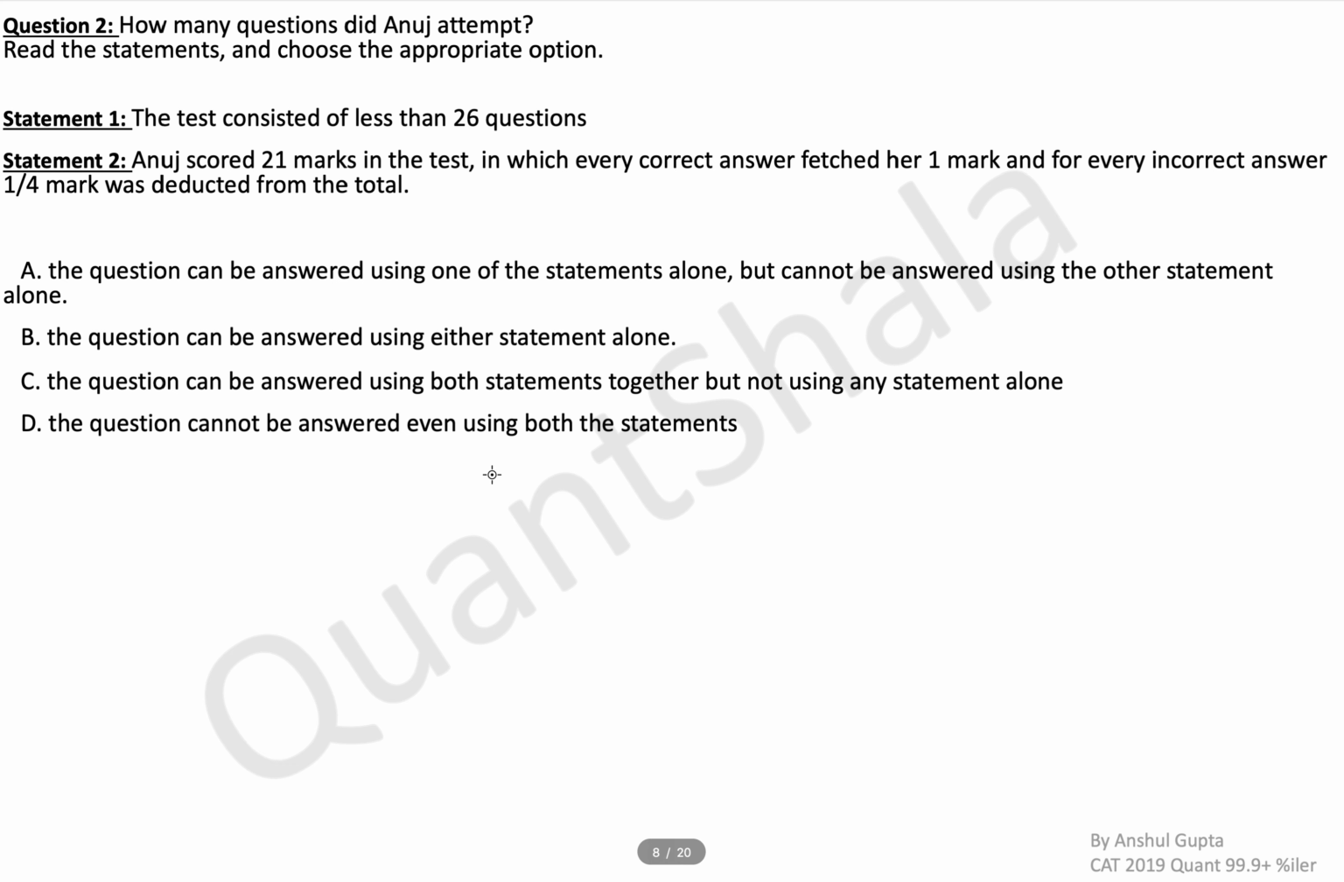Coming to the next question, this is a data sufficiency question. How many questions did Anuj attempt? We have no context. The test consisted of less than 26 questions. Anuj scored 21 marks in the test, in which every correct answer fetched her 1 mark, and for every incorrect answer 1/4 mark was deducted from the total. So the marking scheme is plus 1, minus 1 by 4.